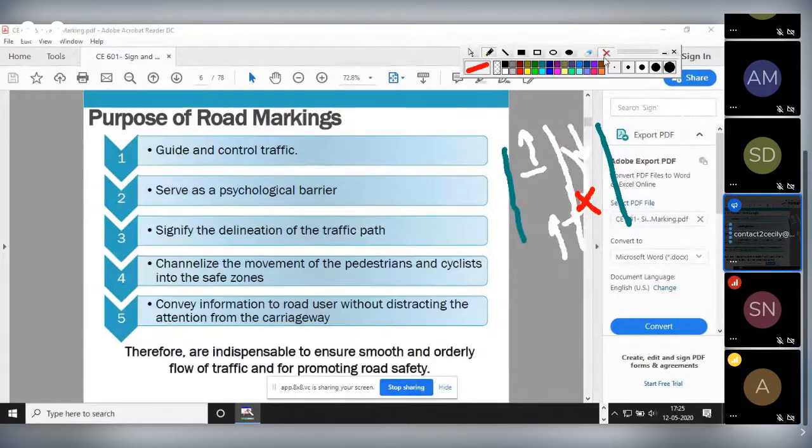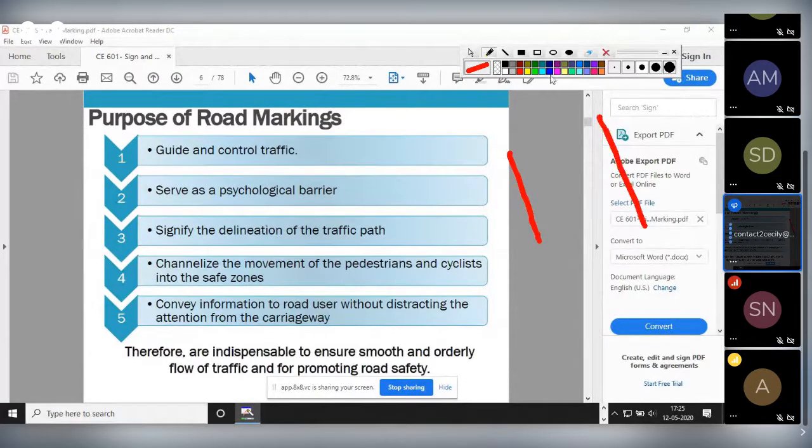If there is a dashed marking, and a slow moving vehicle is ahead, you can overtake it by crossing this line, using the other lane and coming back to this lane. So this is the significance.